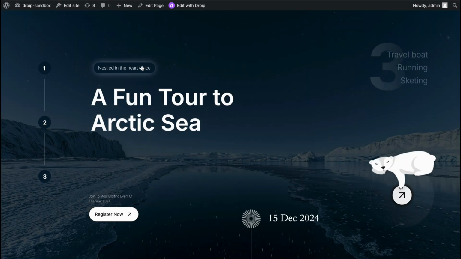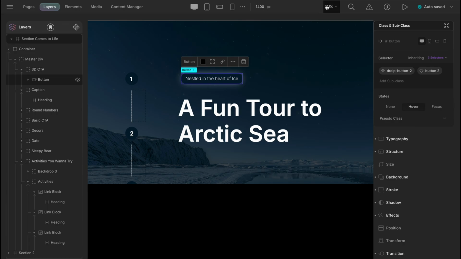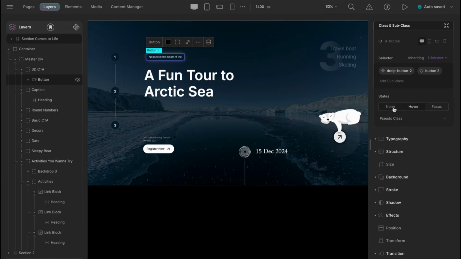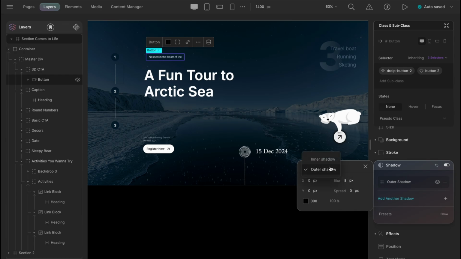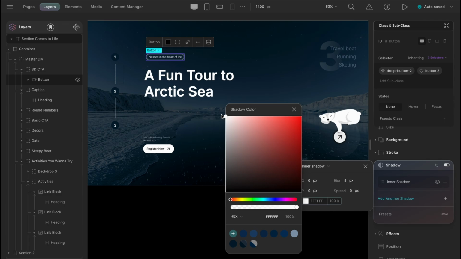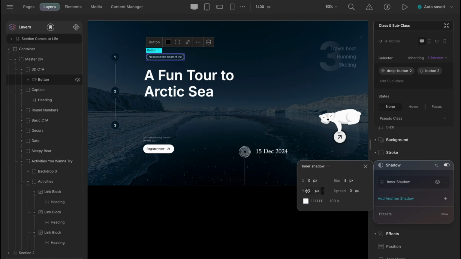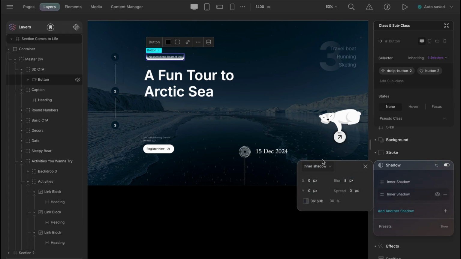Yes, that will do. And the button initially looks basic, so let's add an inner shadow to make the button pop a bit. So in the none state, add another shadow and change it to inner shadow. So for understanding, let's have the color white for now. Do notice that increasing the numbers in Y makes the inner shadow appear from the top, and decreasing does the alternate thing. So let's add 2 inner shadows, and the result will make the button text look more emphasized.